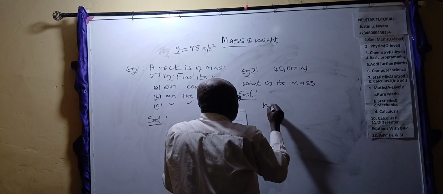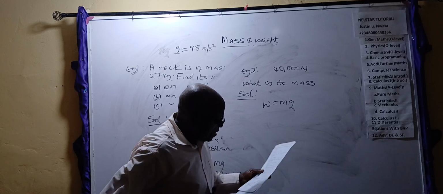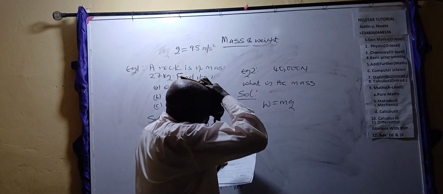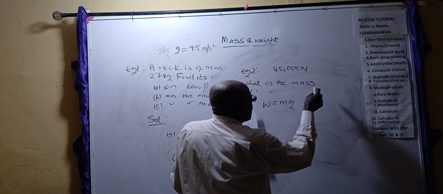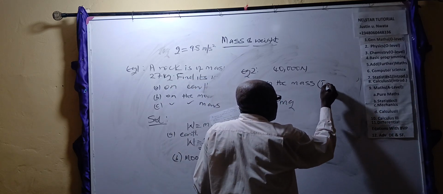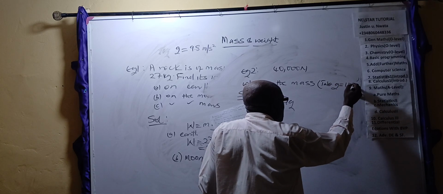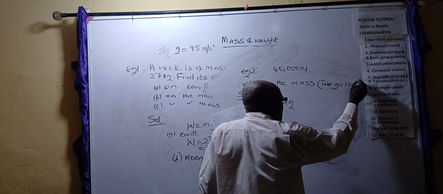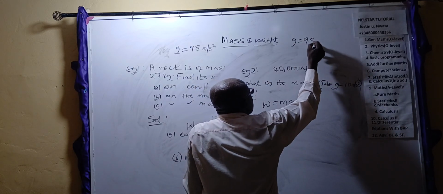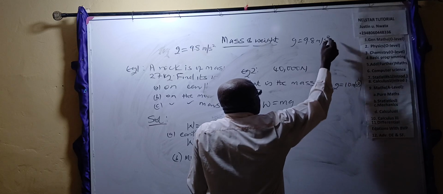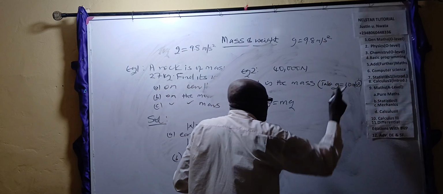So you bring the formula, W is equal to mg. Now, we are told that the weight is 40,000 Newton, and we are looking for the mass. We are told to take G. At times, for convenience sake, we are told to take G to be 10 meters per second squared. You know that G on Earth is 9.8 meters per second squared, but at times it is approximated to 10. So in this question, we take G equal to 10 meters per second squared.